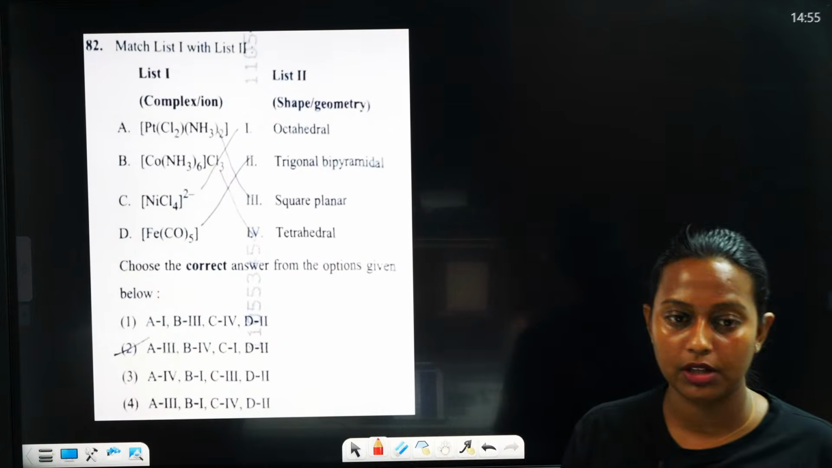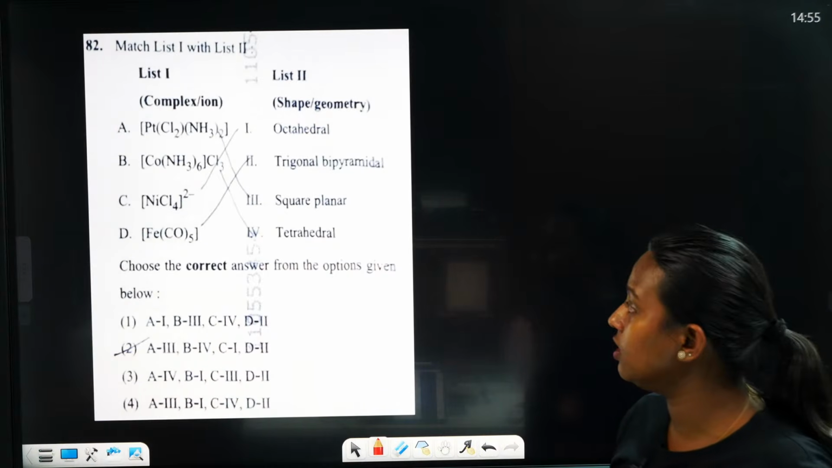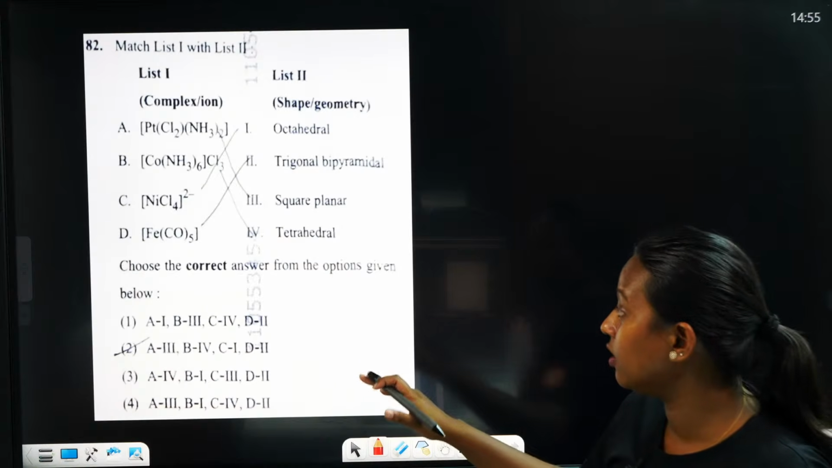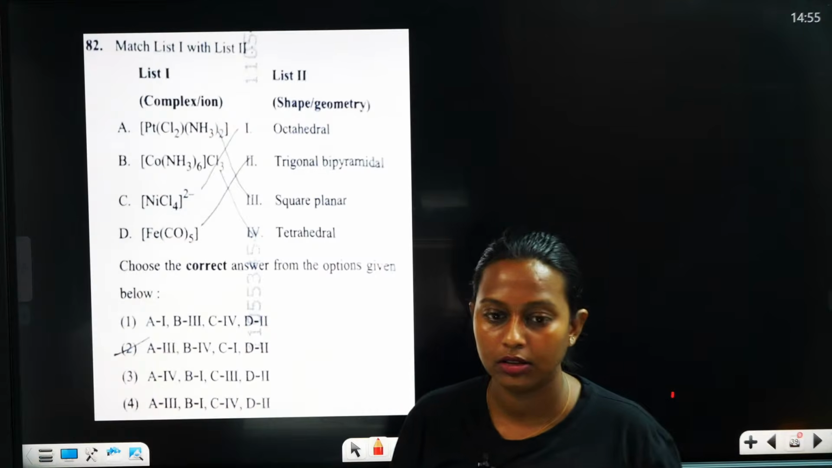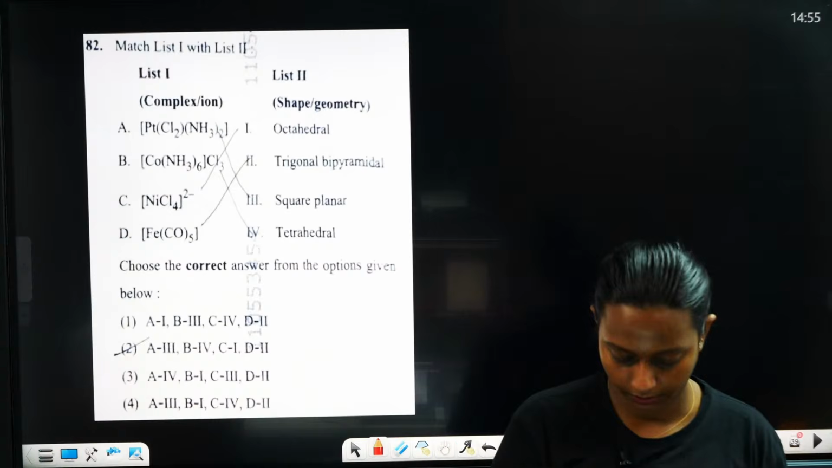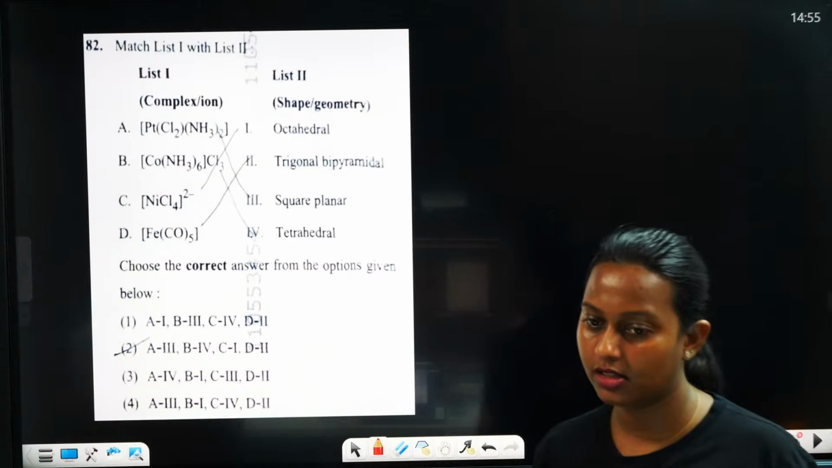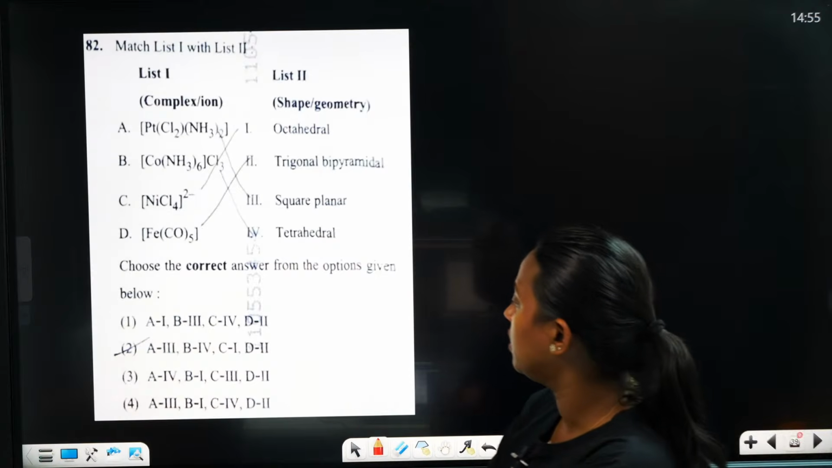So what is the shape? They are asking shape and geometry. It is also a match the following type of question. So we know that. What is the correct answer? Yes, already, ma'am. Very nice. So tell me, what is the answer for this question?